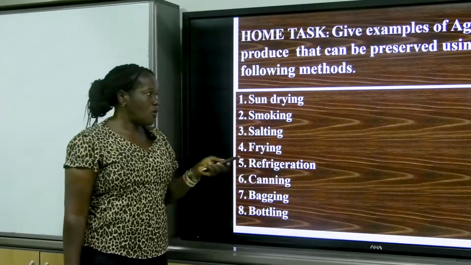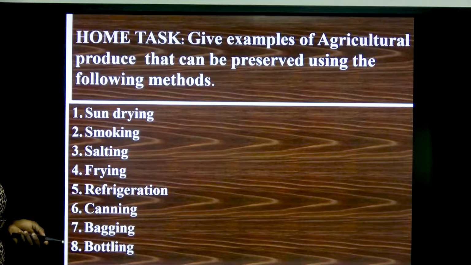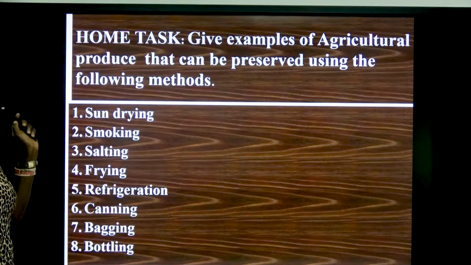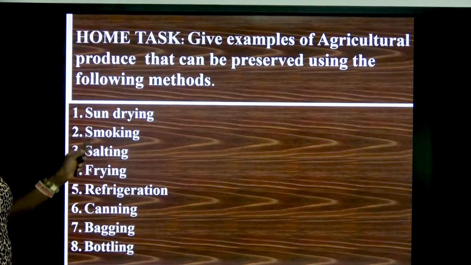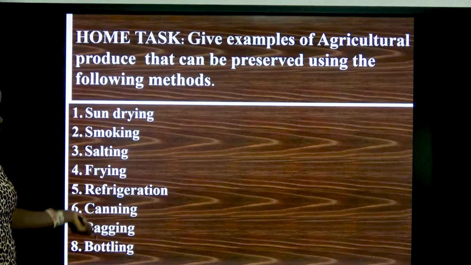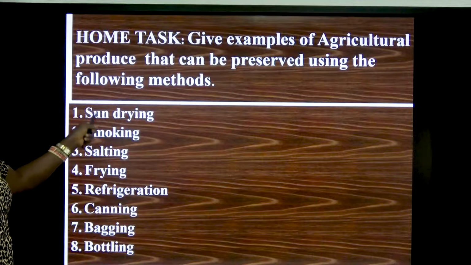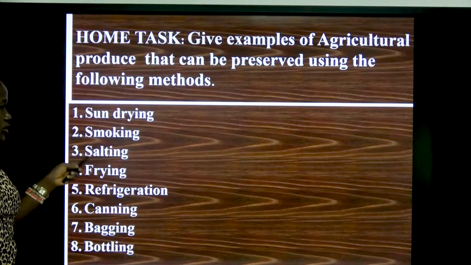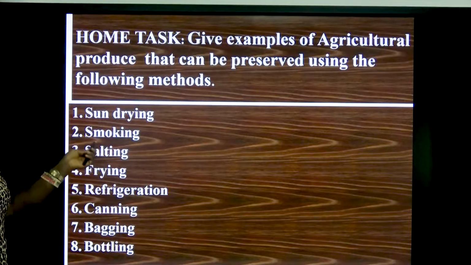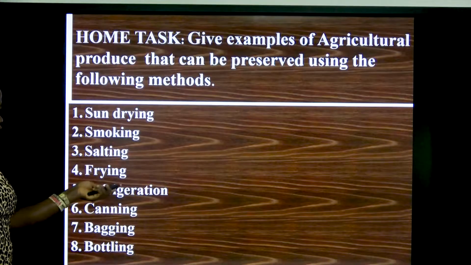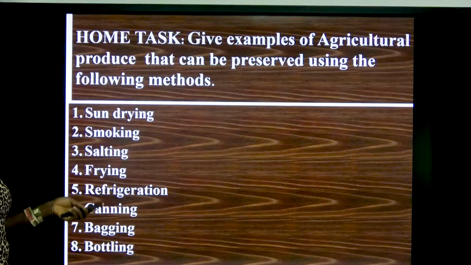Now, I'm going to give you a home task. In your home task, you are going to write examples of products you can use the following methods to preserve. Which type of crops can you use sun drying to preserve? Smoking, which type of farm produce can you use smoking for? And salting, frying, refrigeration, canning, bagging, and bottling.